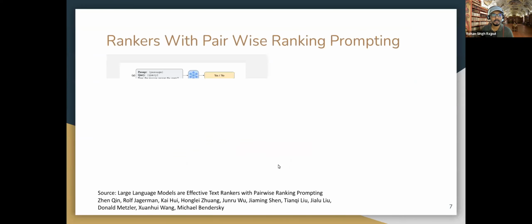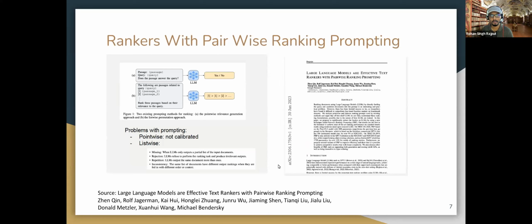Similarly, there are some problems we found in this kind of prompting. No system is a perfect solution, and there are some problems we have to solve before these systems can become reality, right? One of the things we have seen is that there are two types of prompting we can do. One method is called point-wise prompting, and another is list-wise prompting. So there is a point-wise approach and a list-wise approach.